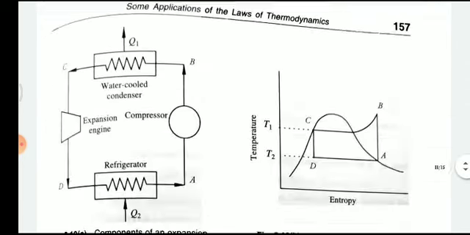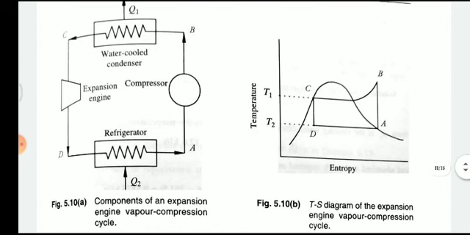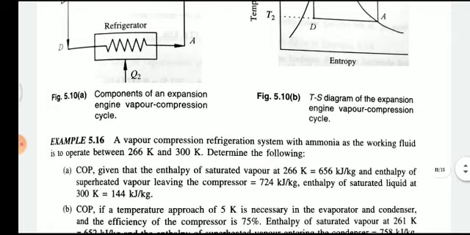So here is the component of the expansion engine where the refrigerator supplies heat. During the compression, heat is rejected at the condenser, Q1, in the process BC, and where the refrigerant heat is supplied, that is DA, and BC, and the adiabatic compression is AB and CD. Then the TS diagram is represented over here.